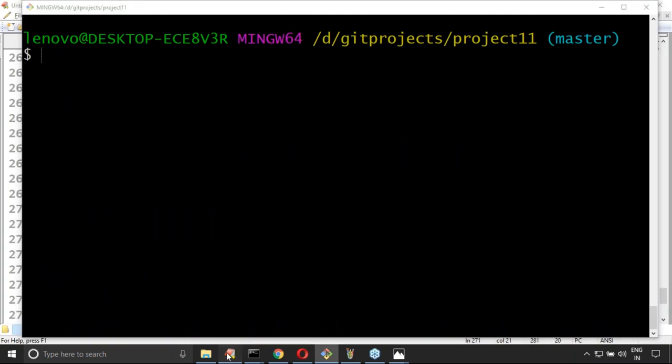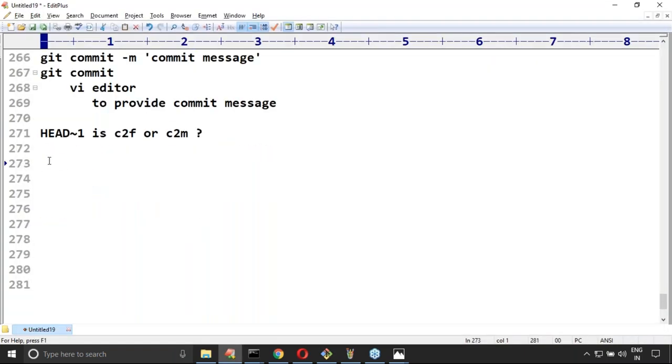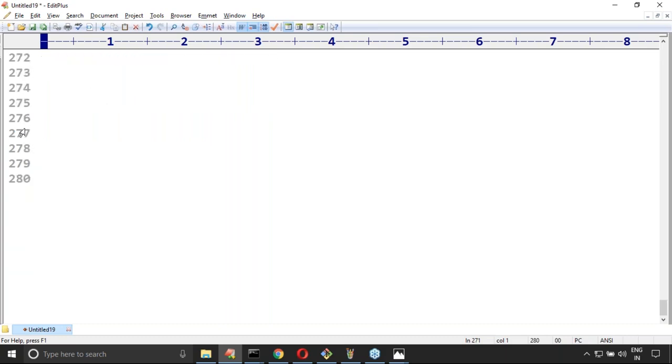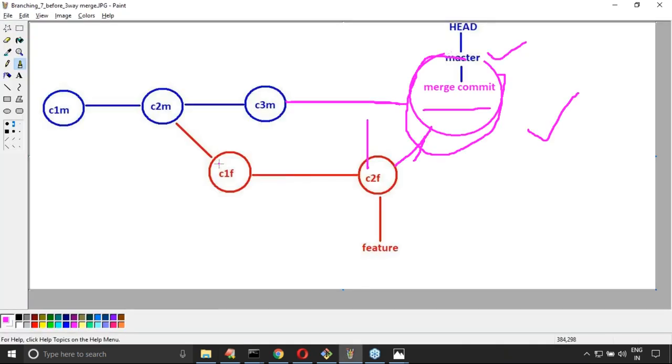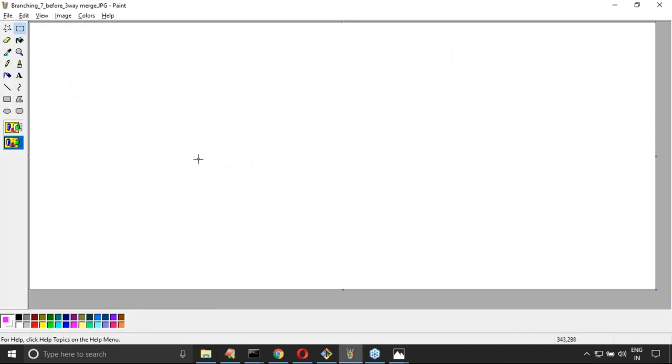That's all. So what is the meaning of three-way merge and a fast forward merge? How can you perform a merge operation? Clear? Sir, just observe that. What is the difference between fast forward merge and a three-way merge? Maybe there is a chance of asking these questions, right? What is the difference between fast forward merge and a three-way merge?